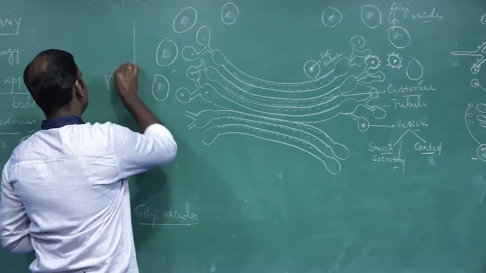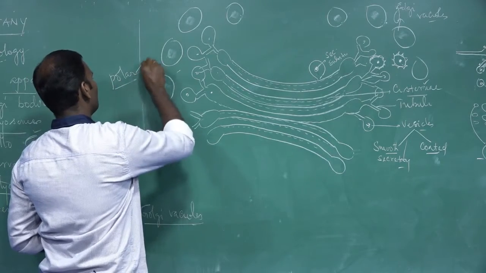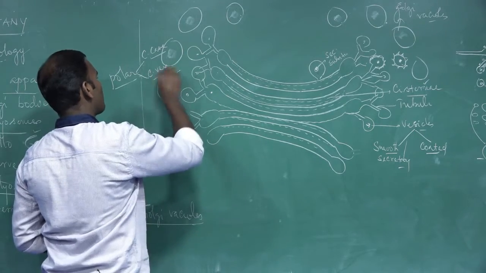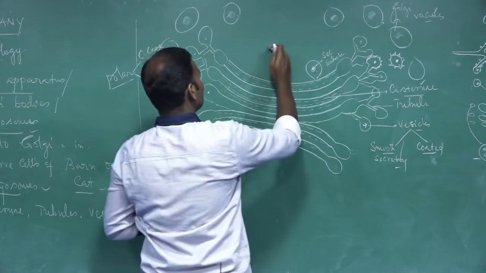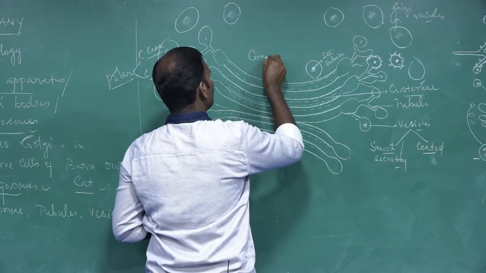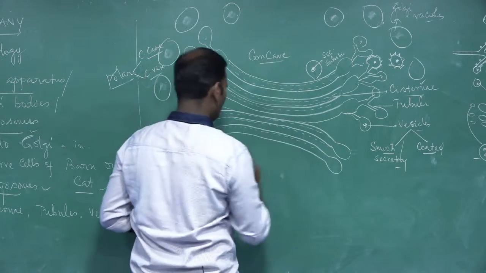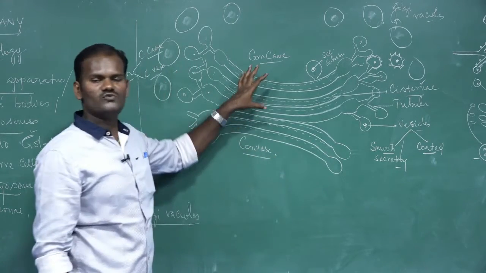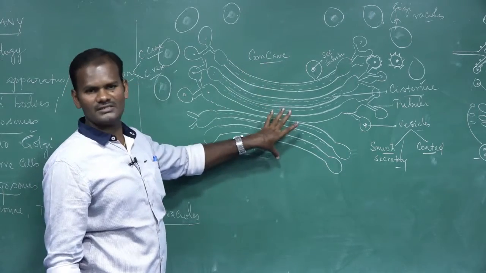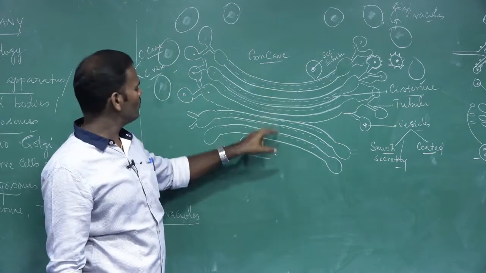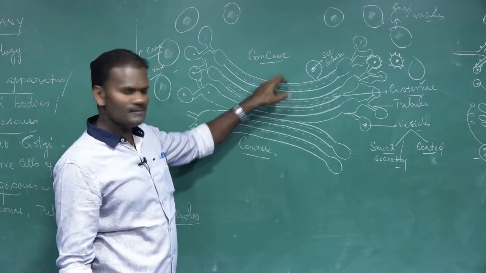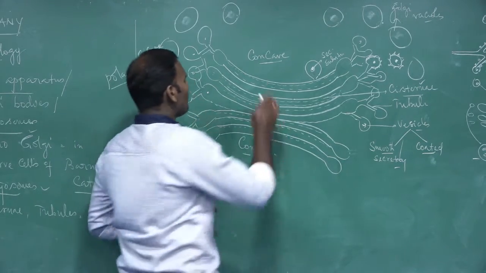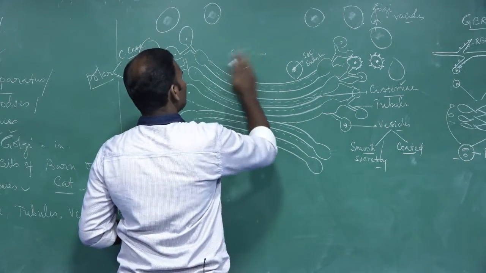What do you mean by polarized? There are two faces. One is concave, another one is convex. This face is called the concave face. These are the convex. That is why it is polarized. The two faces of the Golgi body, also called dictyosome: one face is a concave face, another opposite face is a convex face. That is called polarized.